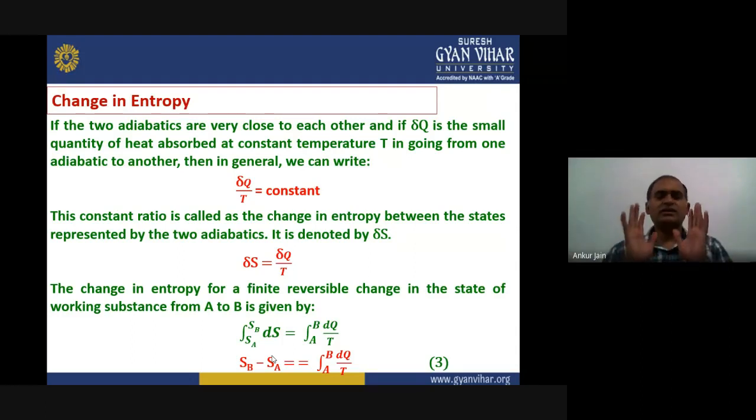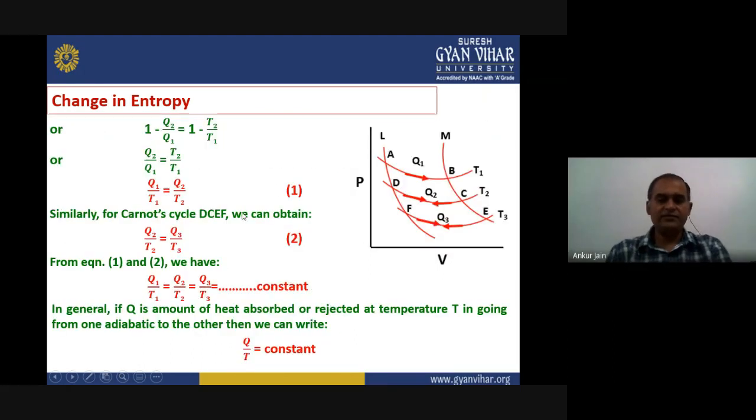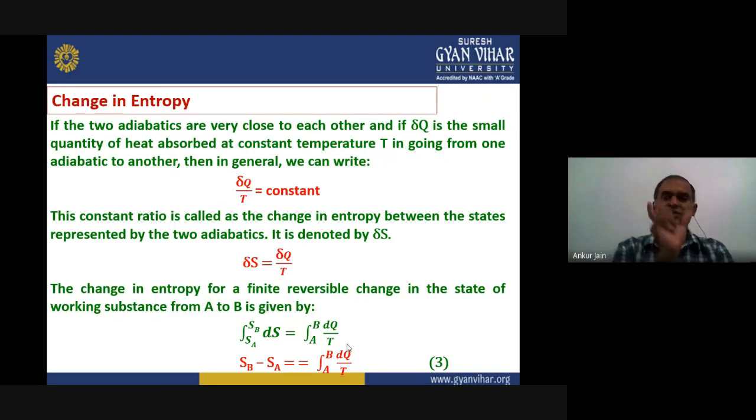Similarly, Q upon T equals constant. Now the amount of heat is very small for a small change, because these adiabatics are very close to each other. That means it will become delta Q upon T equals constant.